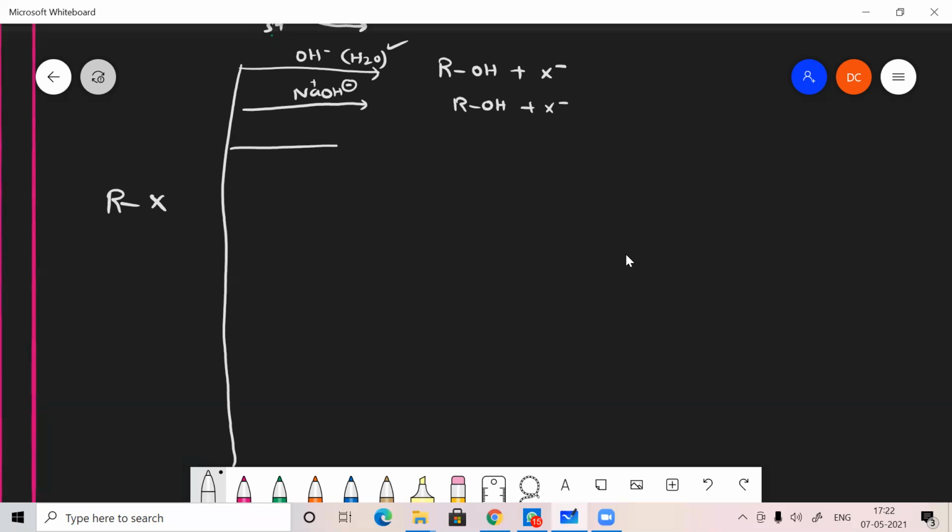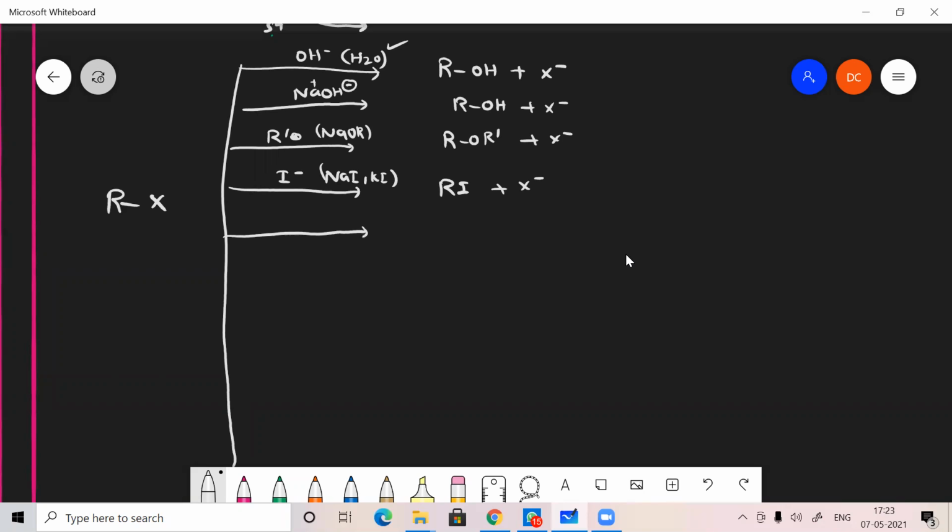That's the difference. And the next one: here it may be reacting with RO minus, which may be obtained from NaOR, alkoxide. So it forms ROR dash along with that X minus. If the nucleophile is I minus, then I will get RI as my product along with the X minus. It may be obtained from NaI or KI. If it is reacted with amine, then it forms RNH2 along with that X minus. In all the cases, X minus will come out.